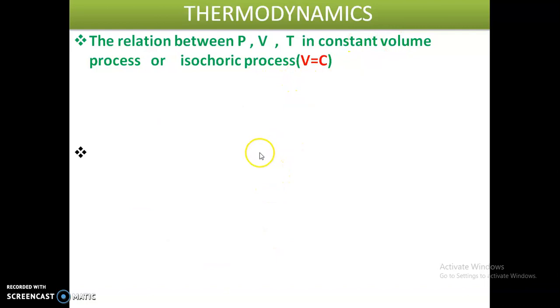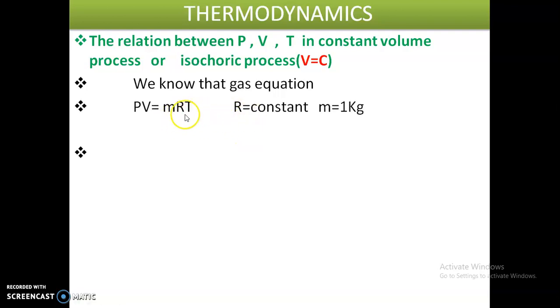So we know the gas equation, that is PV is equal to mRT, where R is the gas constant. If we take m equal to 1 kg of gas, then m and R become constant. So PV is equal to a constant into temperature T. If we write this equation, PV divided by T is equal to constant.